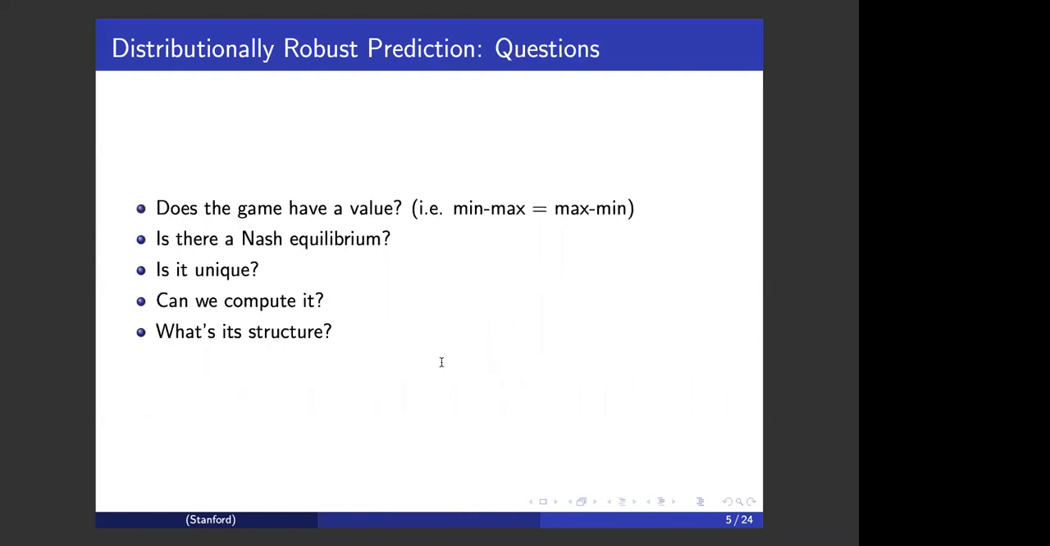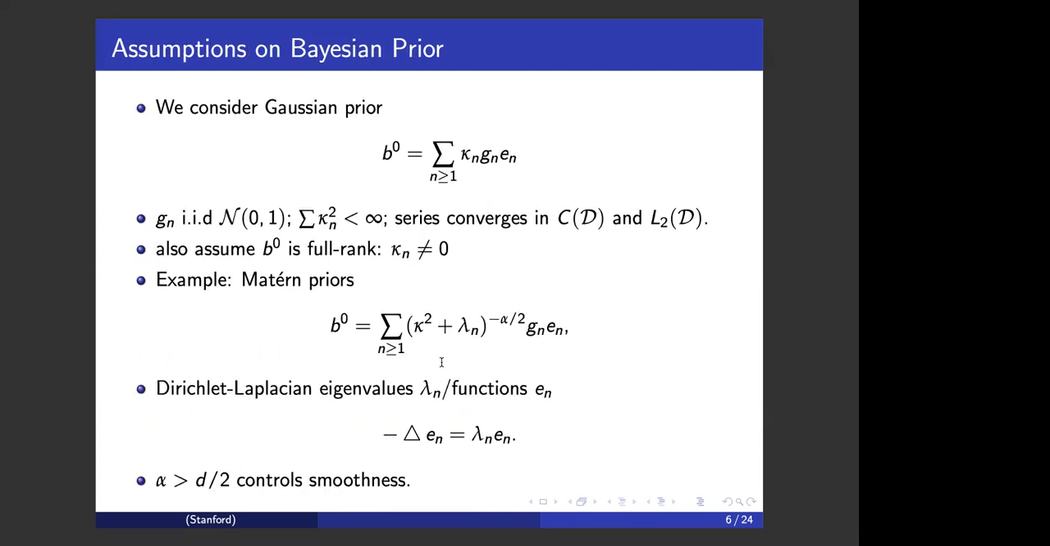Having proposed this problem formulation, there are a few natural questions. Does the game have a well-defined value, in the sense that the min-max value equals the value of the max-min? Is there a Nash equilibrium? Is it unique? How can we compute it? And what can we say about these structures? In the remaining time, I'll be discussing the answers to these questions. But first, let me introduce further assumptions and configurations of our modeling framework.